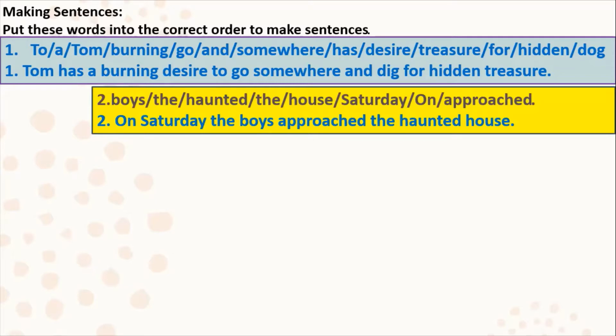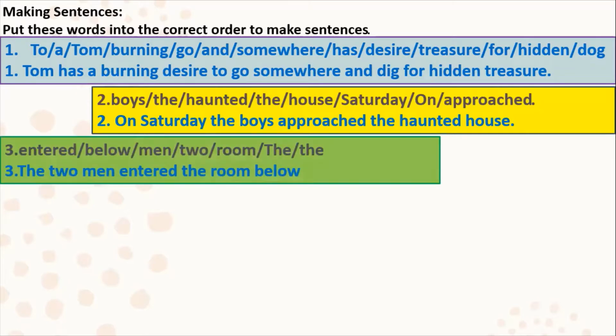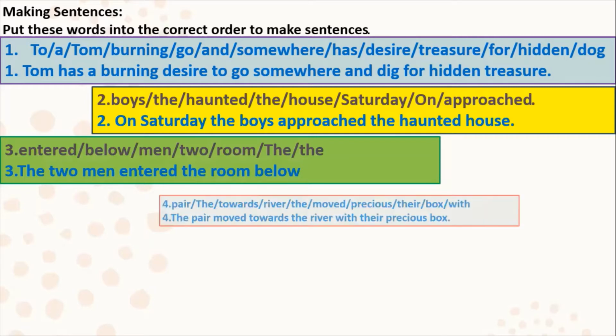Next: on Saturday, the boys approached the haunted house. Then: the two men entered the room below. And one more thing you have to do, you have to put a full stop at each and every sentence.